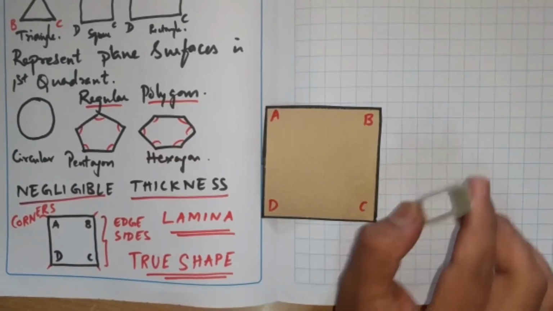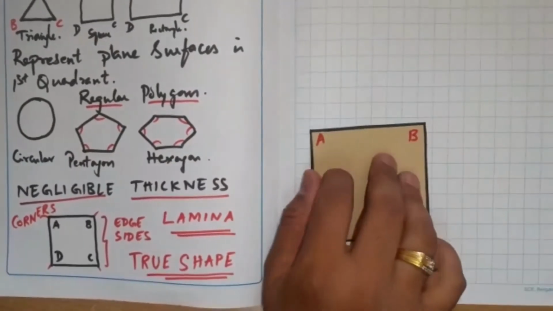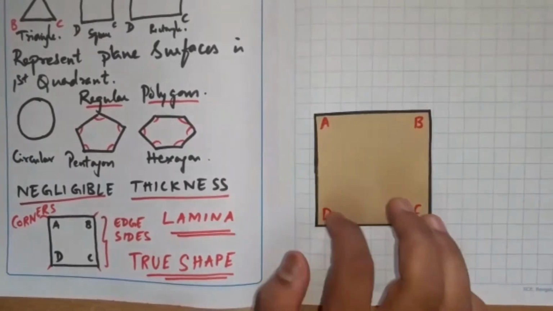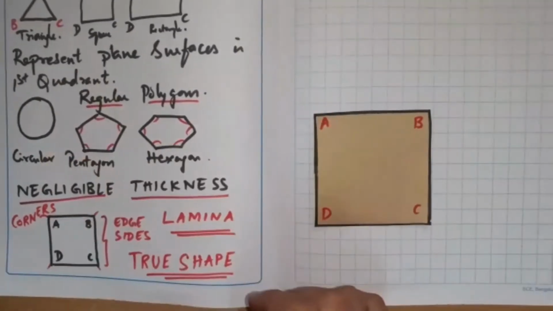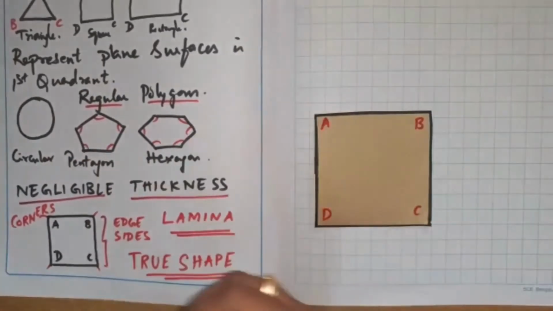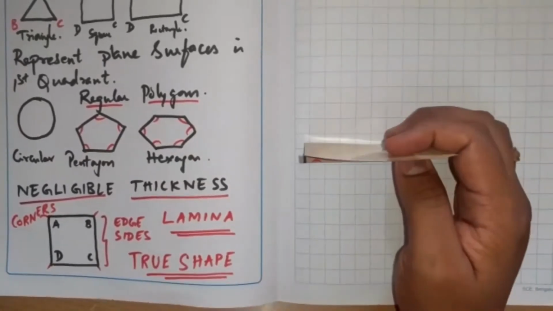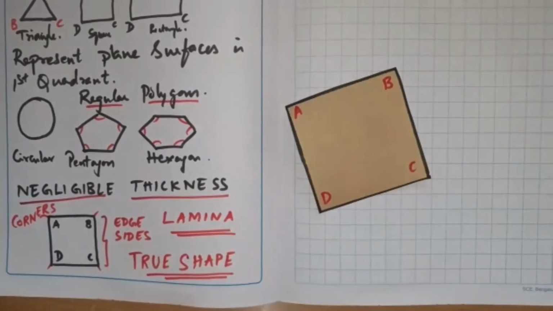Yes, sir. The same way we are continuing with planes, because in planes, as this object has got an area, the true shape can be drawn when it is parallel to the horizontal plane, and in the other plane, the true shape can be drawn in VP also, in HP also. On the other plane, it is just seen as a line. Able to get it? It is just seen as a line. Very, very important. I'm going to share.